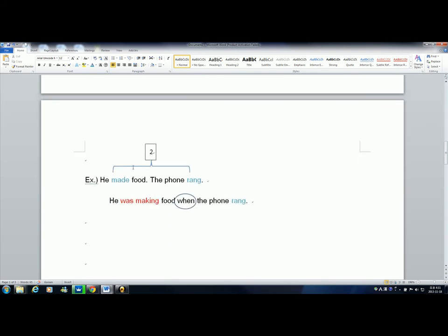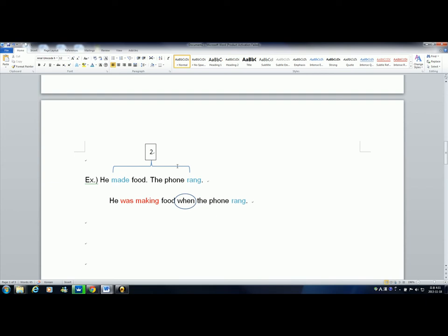Okay, so again, we have the two separate ideas, and we want to connect them using the past continuous. So he made food, right? And you could say this about anything, you know. He made food, my friend made food, my mom made food, and the phone rang, right? So again, the first action was interrupted by the second action, and we combine it to make this. He was making food. He was making food when the phone rang.